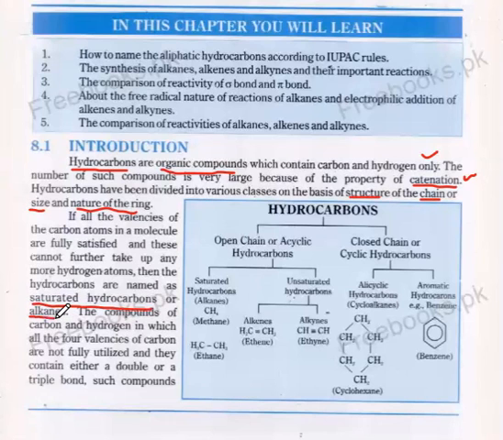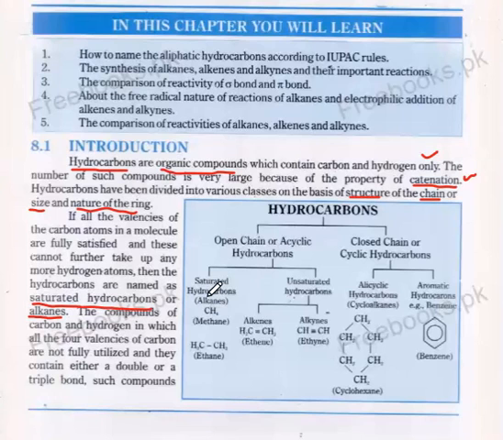These are the compounds in which all bonds are formed with other atoms. There is no double or triple bond. In these compounds, all bonds are single bonds. No further atoms can be added in these compounds, and these compounds are called saturated hydrocarbons or alkanes.